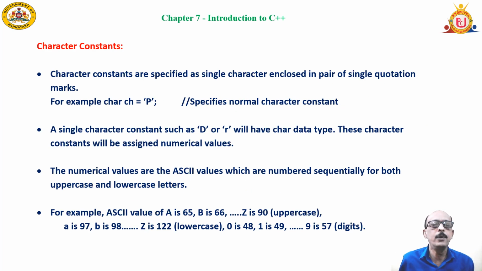Character constant, I told you, character constant is a single character constant which is placed or enclosed within single quotes. Apostrophe, you call it as apostrophe. Single quote, CH is equal to, within single quotes, P is given there. So it's a single character constant. Normally it is not used in the calculation, but I told you it uses ASCII value when it is used in the calculation.